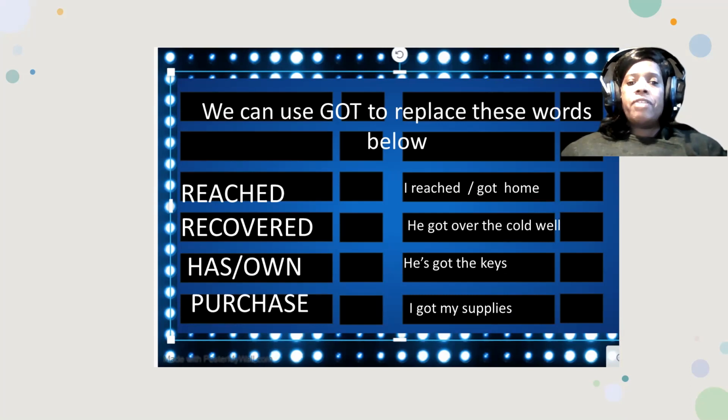Now, let's look at these in a sentence. For the word reach, I could say, I reached home, but you'll hear many people say, I got home. We can also use the word "got" in place of recovered. We can say, he got over the cold, or we can say, he recovered from the cold. In terms of has or own or possess, he's got the keys to life and death.